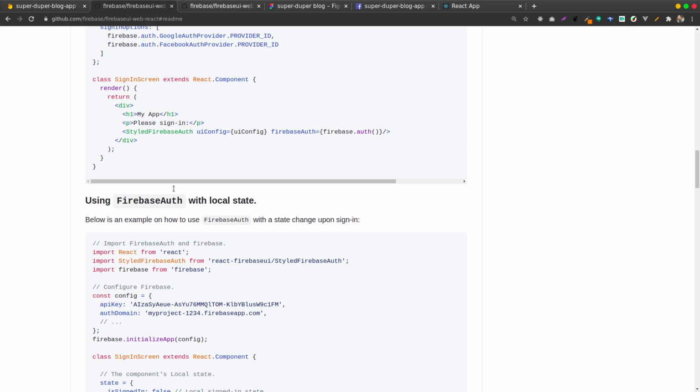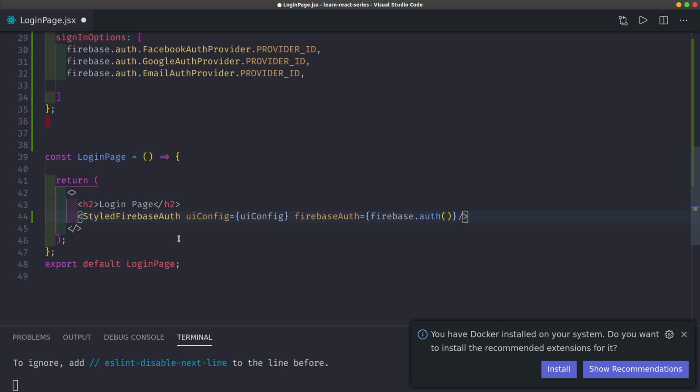Then the next bit says Firebase auth. It takes the Firebase authentication, which is coming from firebase.auth. Hopefully it works out. And then let me save and see what it will give us. And I'm hoping it gives us the three buttons.